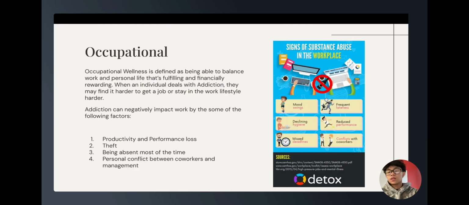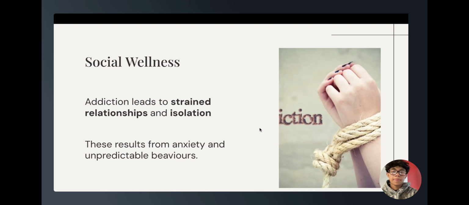Occupational wellness is defined as being able to balance work and personal life that's fulfilling and financially rewarding. When an individual deals with addiction, they may find it harder to get a job or stay in the work lifestyle. Addiction can negatively impact work by some of the following factors: productivity and performance loss, theft, being absent most of the time, and personal conflict between coworkers and management.